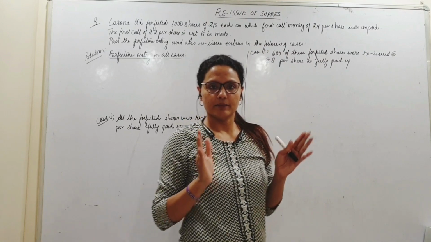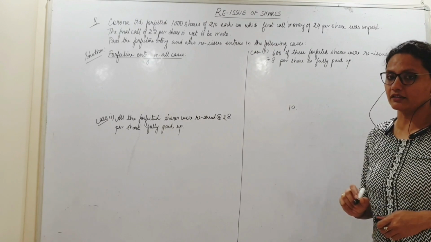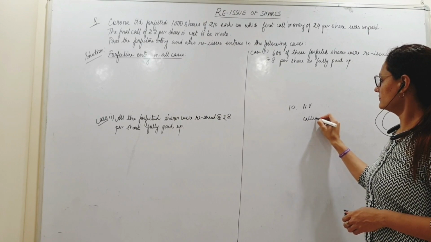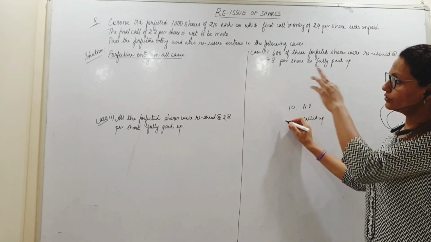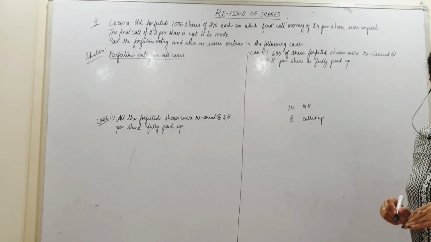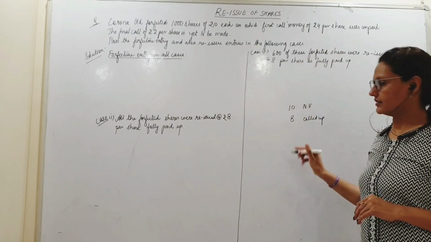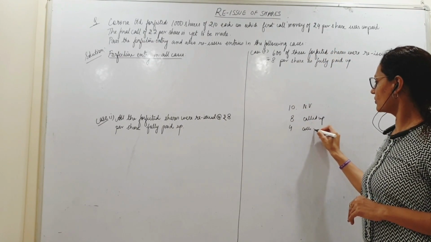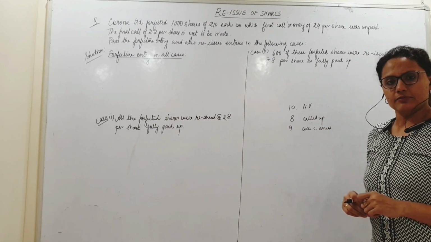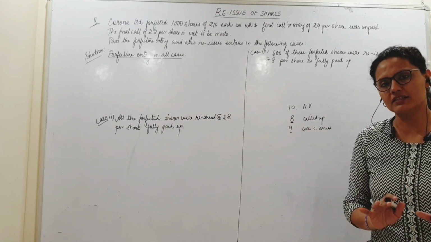Again, 10 per share is nominal value. Please note, 10 per share is nominal value. How much is called up value? Called up value is 2 rupees less. 2 rupees yet to be called. Therefore, I must have called till 8 rupees. Yes? Called up value is 8. Out of that, 4 is calls in arrears, because first call money has not been received. That means out of 8, 4 is calls in arrears. That means remaining 4 I would have received.